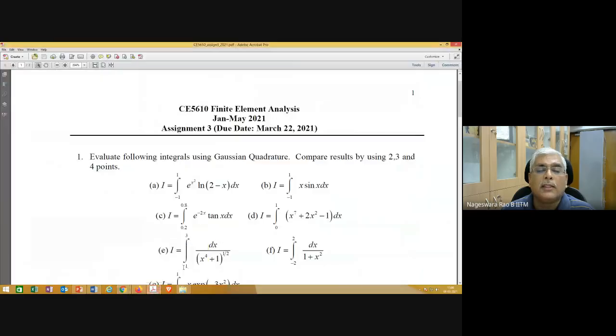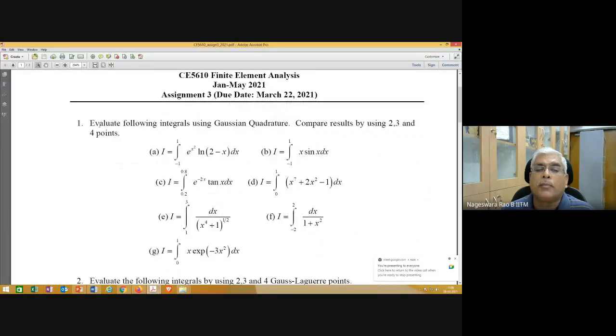I don't know why. Anyway, I'm talking about assignment 3, problem 1. This is a direct application of Gaussian quadrature. The only thing is, wherever the limits of integration are not from -1 to 1, you need to change the limits of integration and make them from -1 to 1.